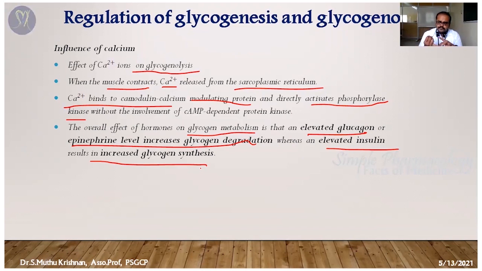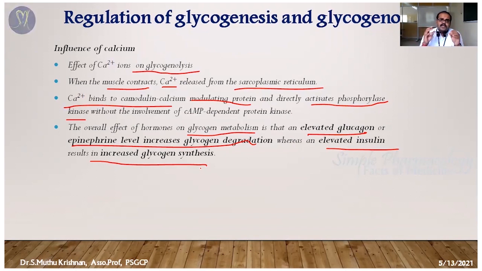The calcium ion level and the hormonal glucocorticoid, glucagon or epinephrine levels are going to increase glycogenolysis, or decrease the glycogenesis process, and increase the glucose level.